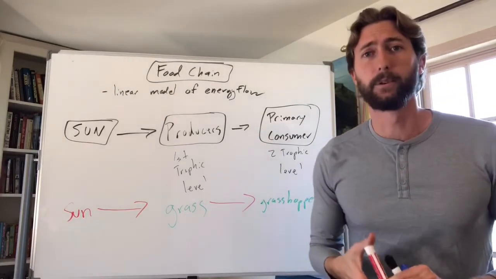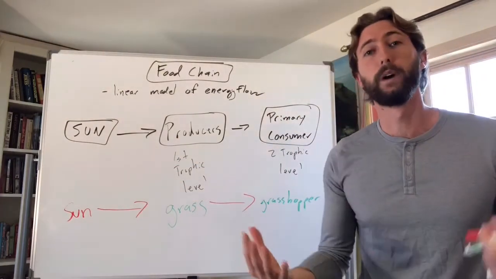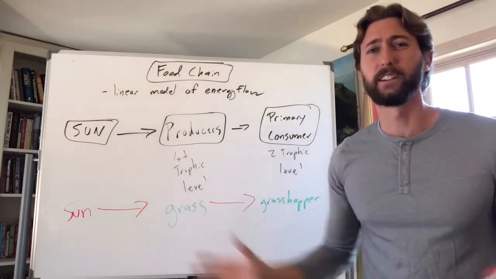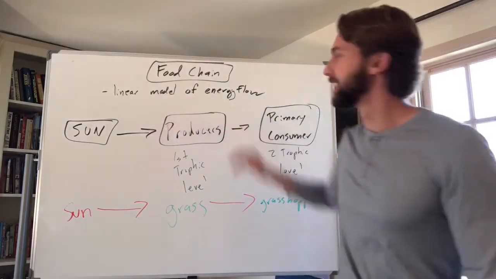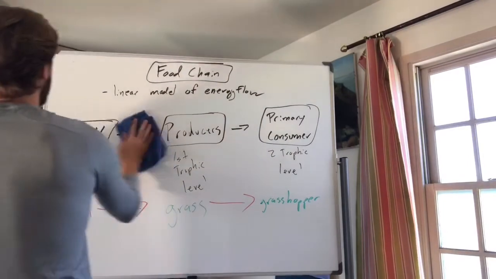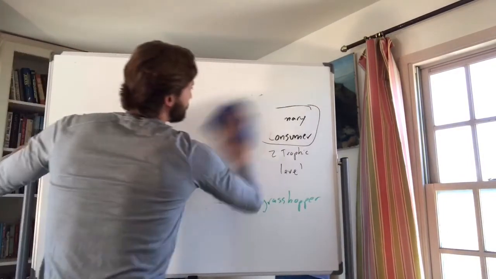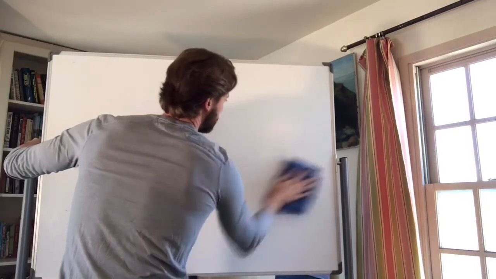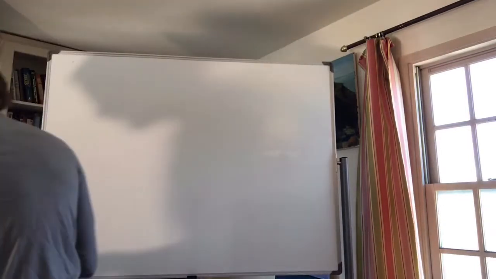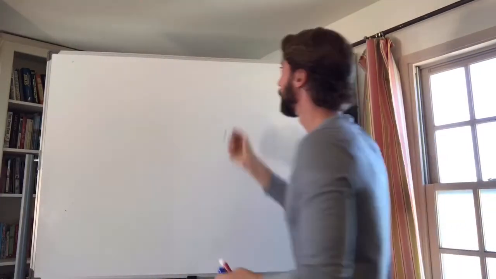All right, last thing before we stop this video is we did food chain, super simple. Now we're going to show a food web that's more complex. It shows all the interactions within the ecosystem, not just a linear model, right? So I'm going to erase some of this stuff. We'll do a food web. Okay? All right. So, not a food chain, but a food web.